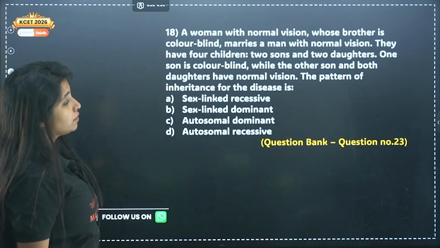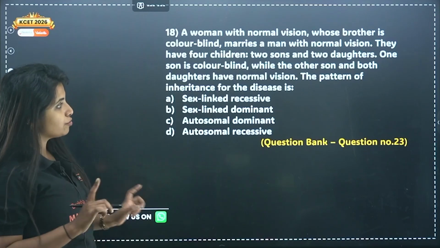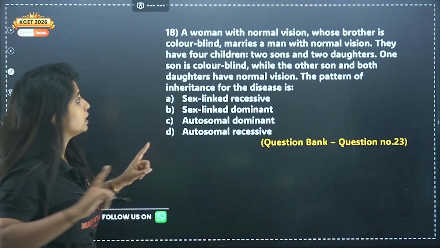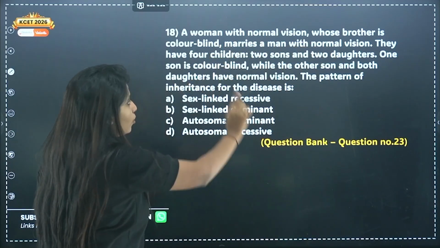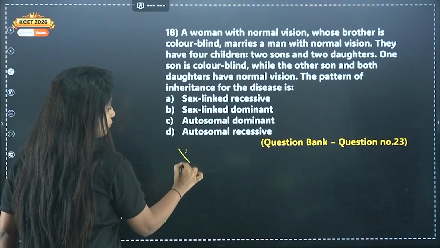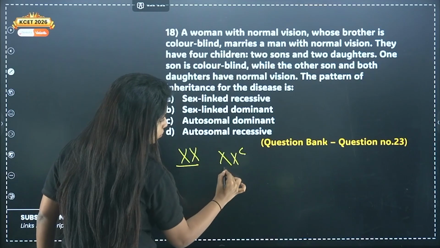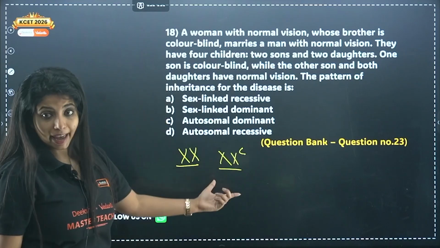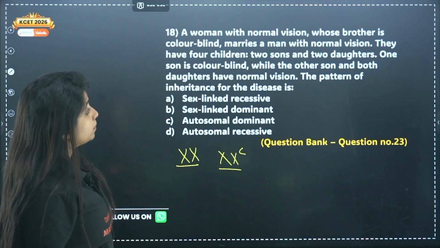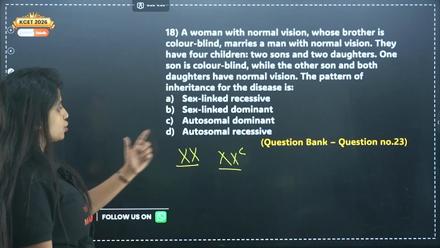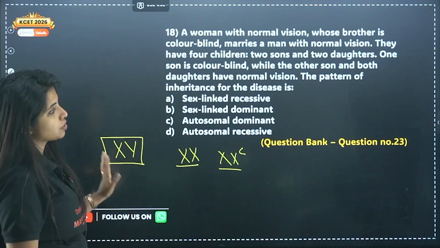A woman with normal vision whose brother is colorblind. This type of question usually comes up, so you should be very much aware. Let's see. A woman with normal vision whose brother is colorblind marries a man with normal vision. The woman with normal vision can be XX or probably can be like this also. She can be a carrier, and she will be having normal vision. For a man to have normal vision, it can be just like this.